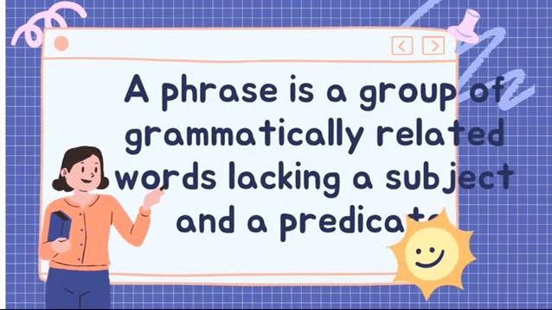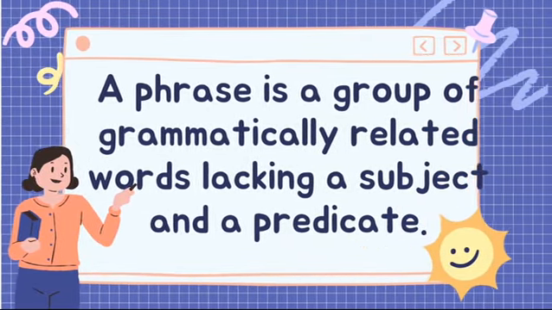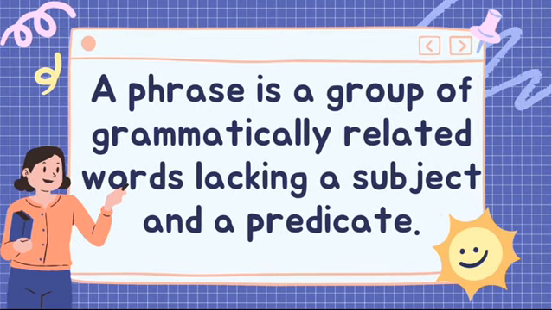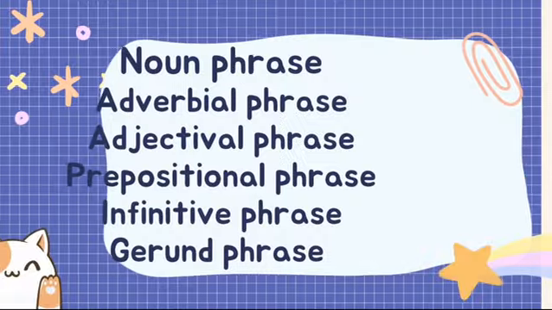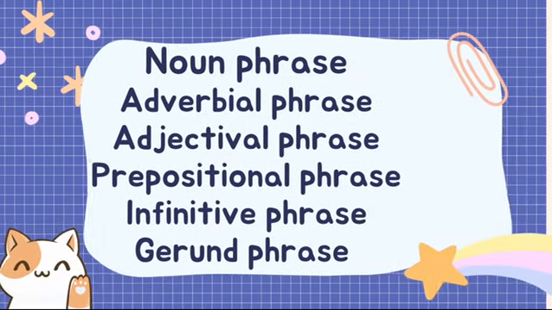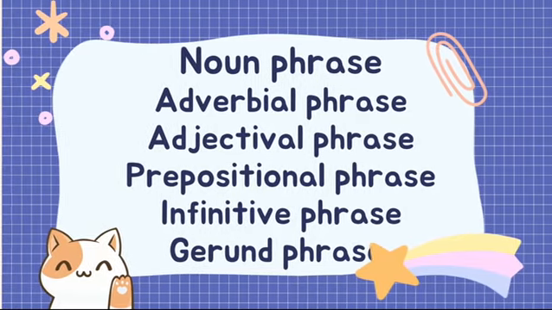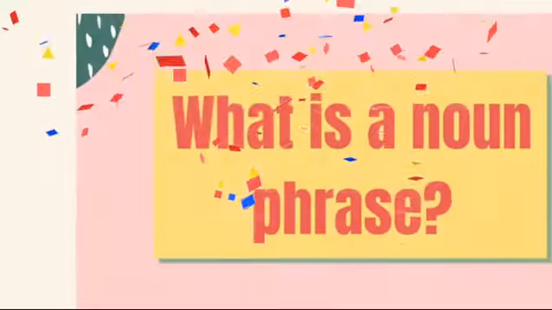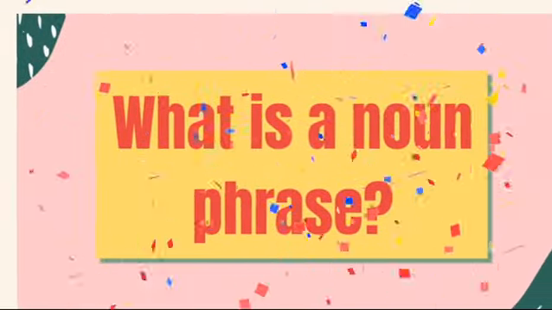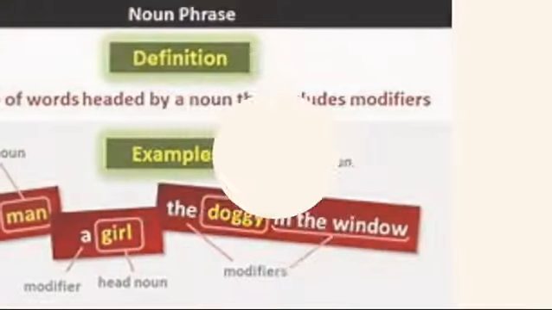A phrase is a group of grammatically related words lacking a subject and a verb. That is, it does not contain a verb or a subject and therefore does not make complete sense. Types of phrases are noun phrase, adjectival phrase, prepositional phrase, infinitive phrase, and gerund phrase. However, in today's lesson, we will be looking at noun phrase.